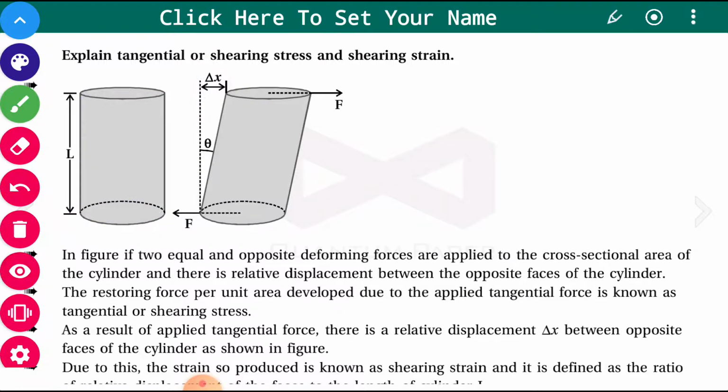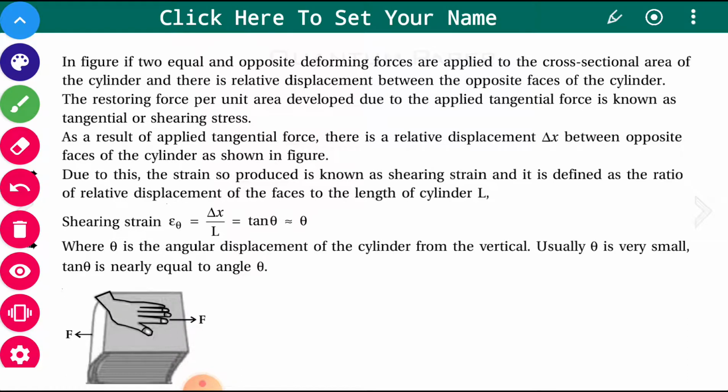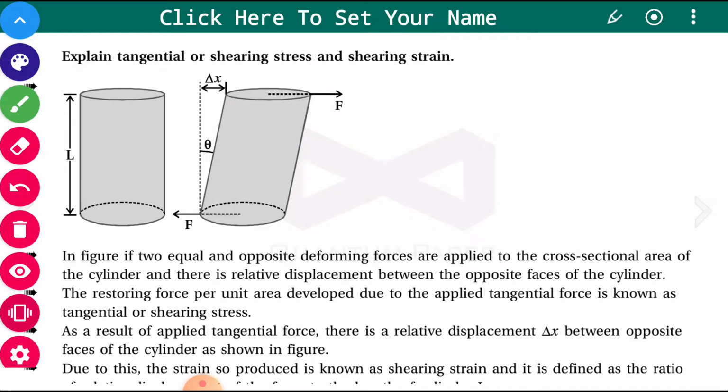The restoring force per unit area developed due to the applied tangential force is known as the tangential or shearing stress. As a result of the applied tangential force, there is a relative displacement delta x between the opposite faces of the cylinder, which is shown in this figure. You can see the relative displacement by delta x. This goes slightly this way.